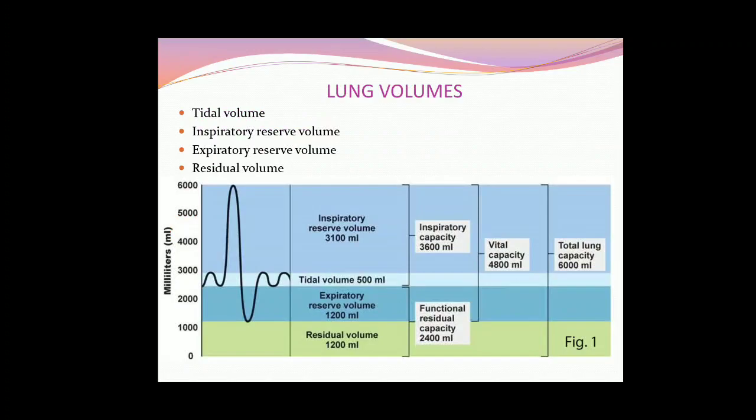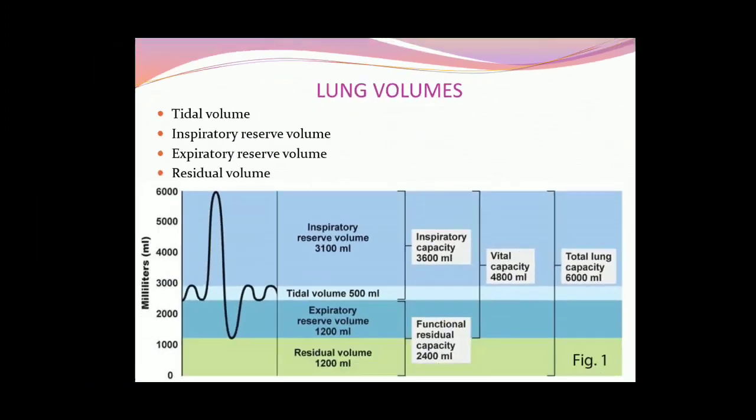So these are the different volumes: tidal volume, normal breathing; inspiratory reserve volume, how much extra you can breathe in; expiratory reserve volume, the extra amount of air that you can exhale; and the residual volume, the amount of air which always remains in your lungs.